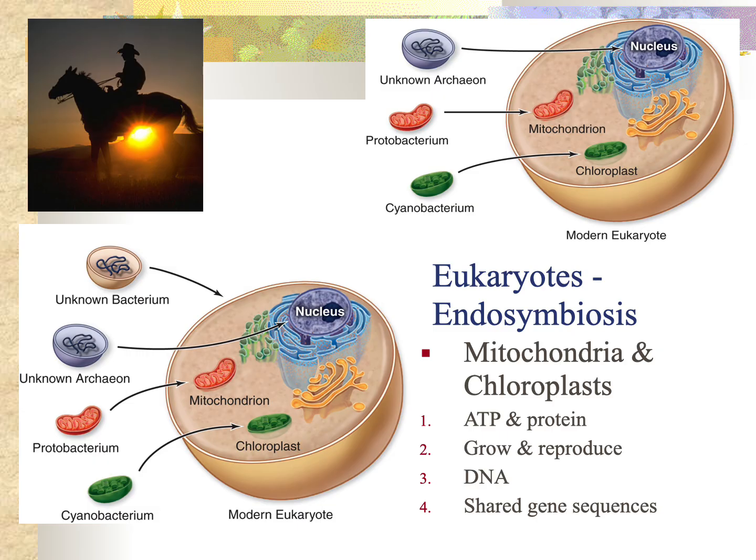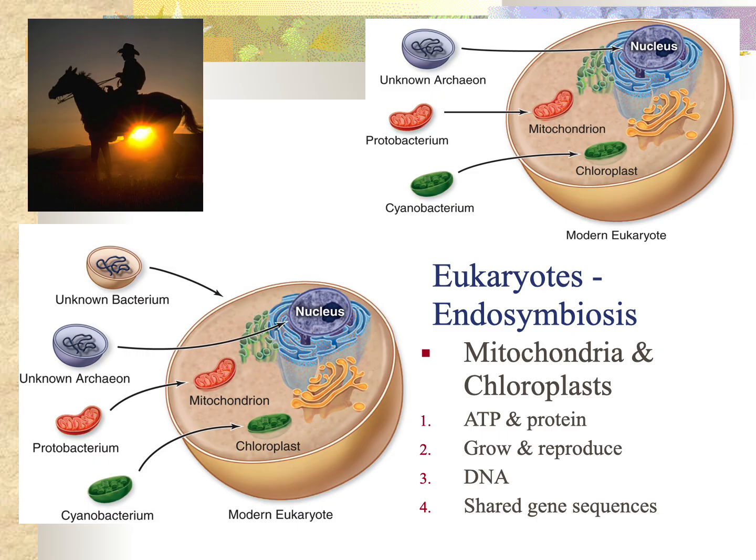Chloroplasts are clearly related to blue-green algae. They came to live within plant cells. The plant cells provide them with carbon dioxide, water, and other nutrients. And in return, the chloroplast provides sugars for that plant cell that can then be made into other materials or used as a source of energy.